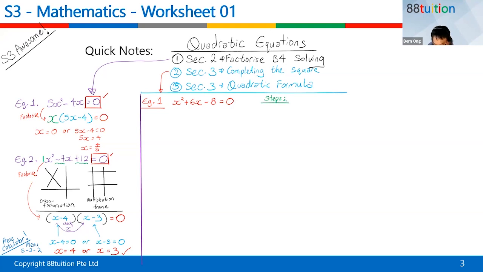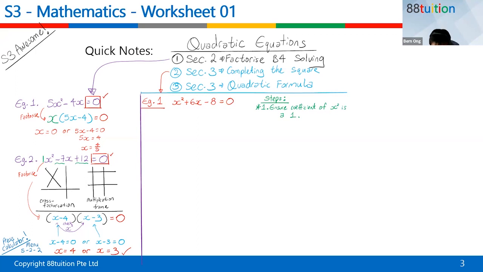Okay. So step number 1, this is very important. Step number 1 is very important. Many people forget. Ensure what? Ensure coefficient of x squared is a 1. All right. This is the first step that many people forget. Ensure coefficient of x squared is a 1.